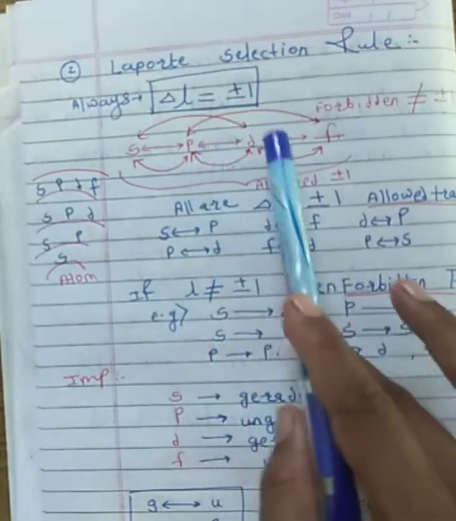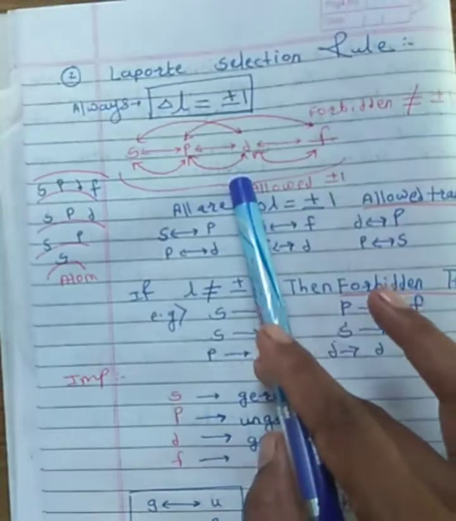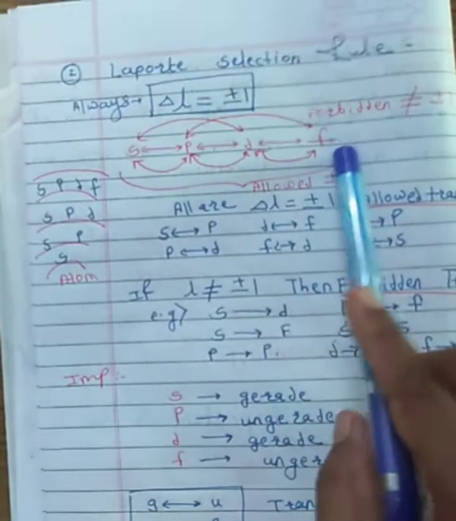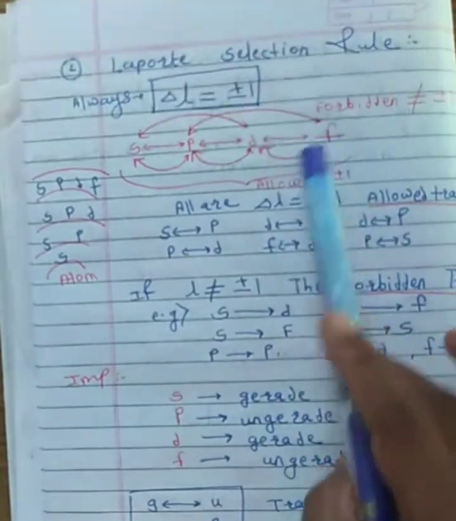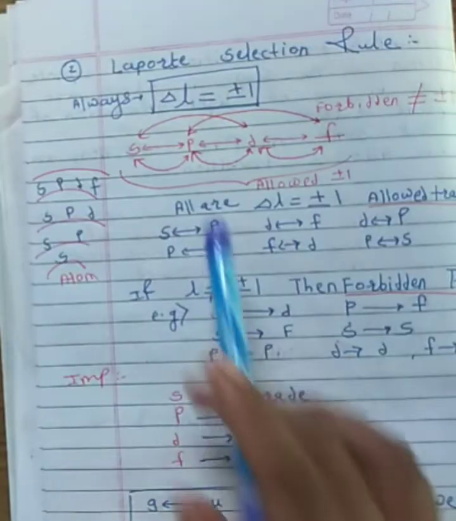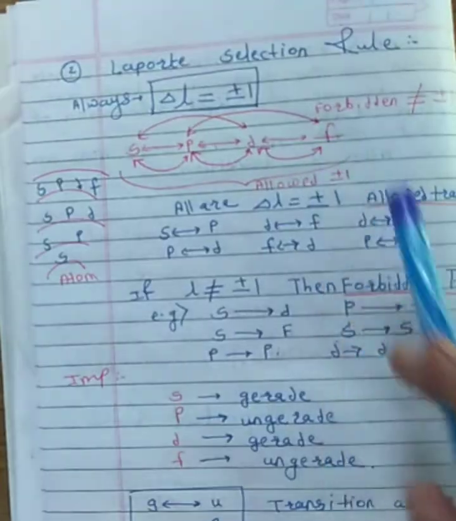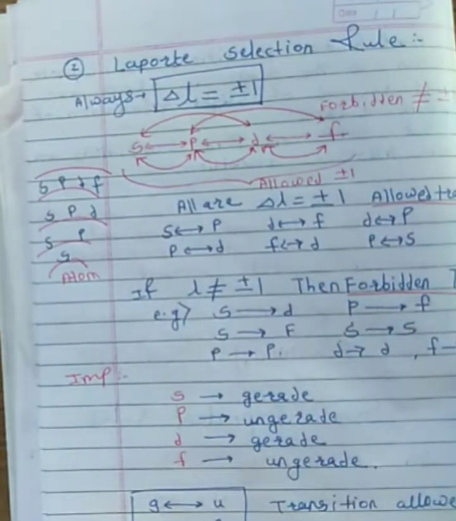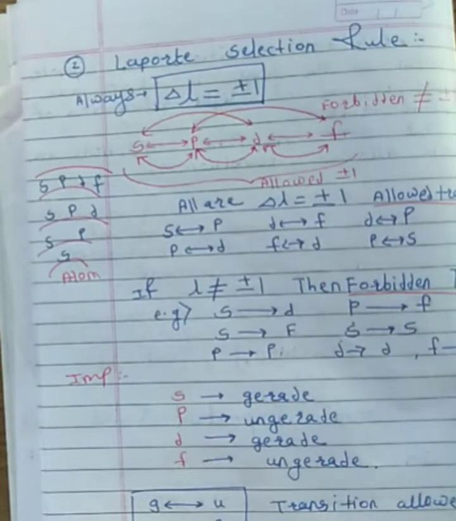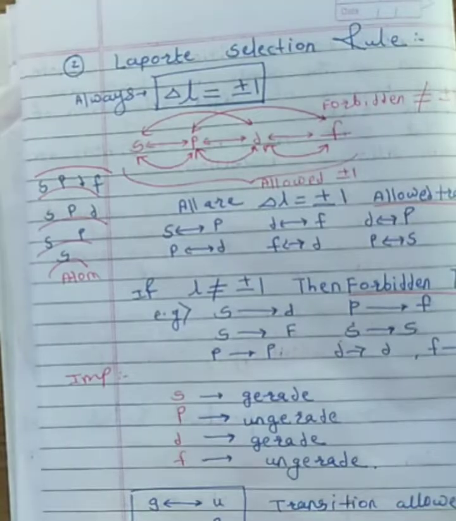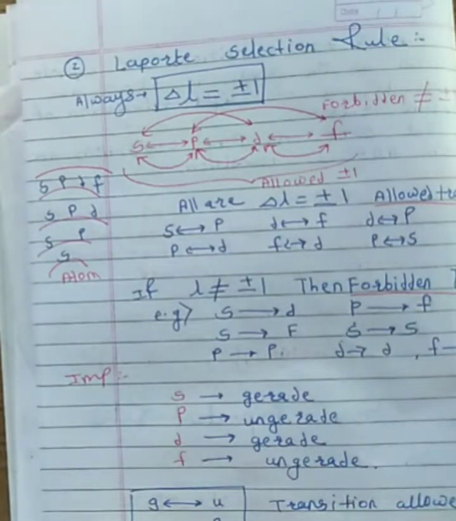If it is P orbital to D, then also it is plus minus 1. If it is D orbital to F, again plus minus 1. But if it is S to D or S to F, it is not an allowed transition because the value is greater than plus minus 1.